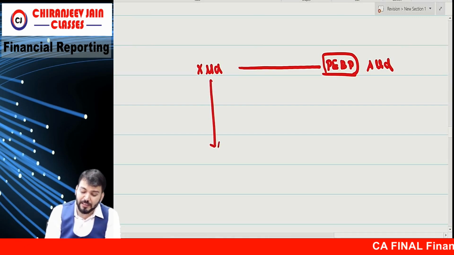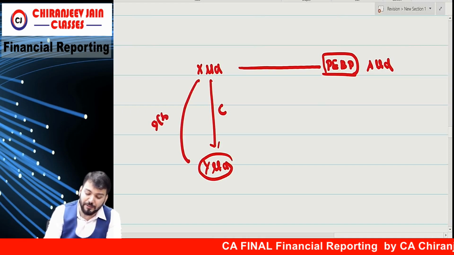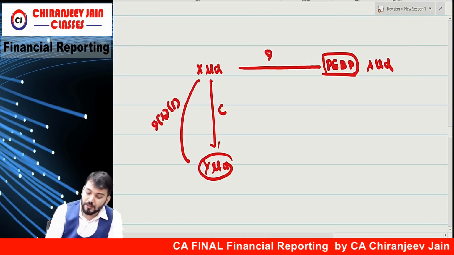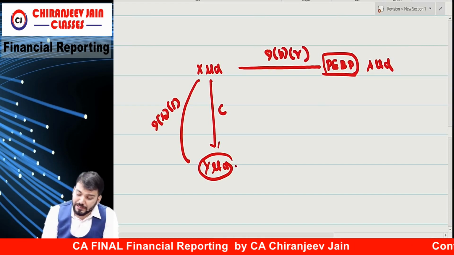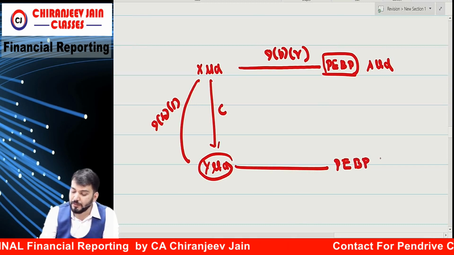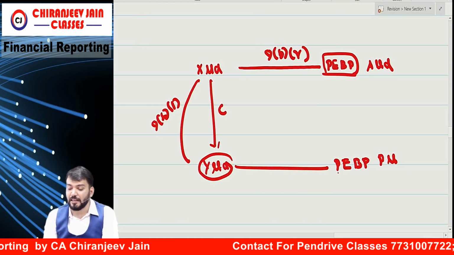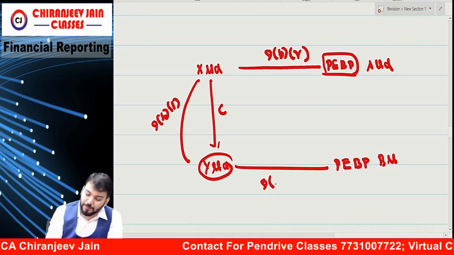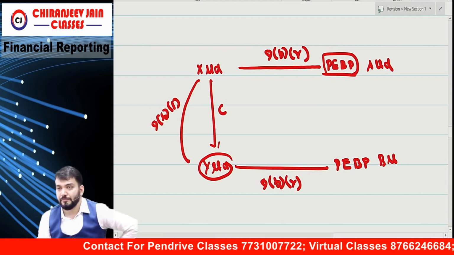Now X limited controls Y limited. So X and Y limited are related as per 9b1. This is 9b5. Correct. And they have one post-employment benefit plan, suppose B limited. So Y limited and B limited are also related as per 9b5. Understood?